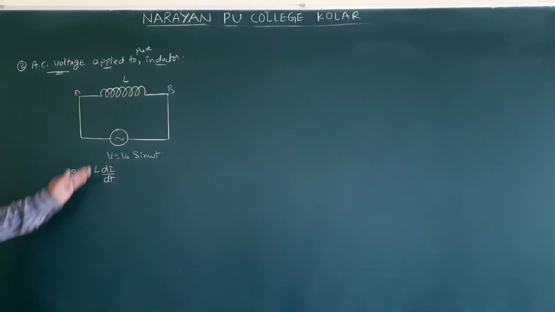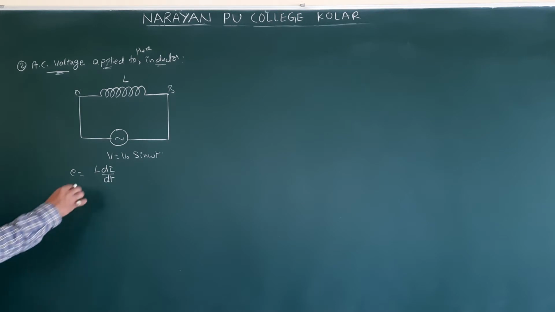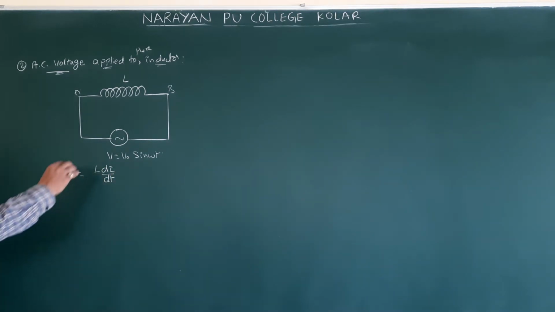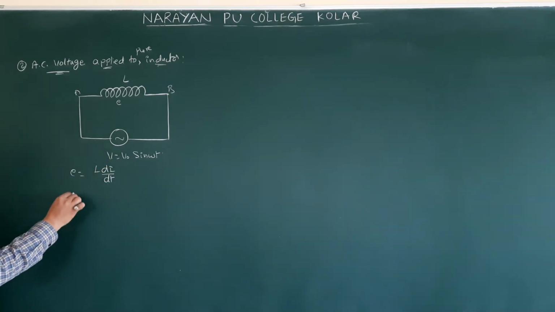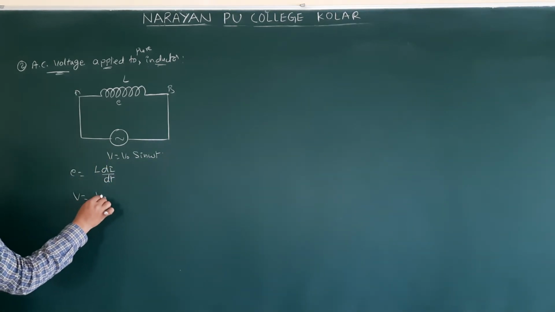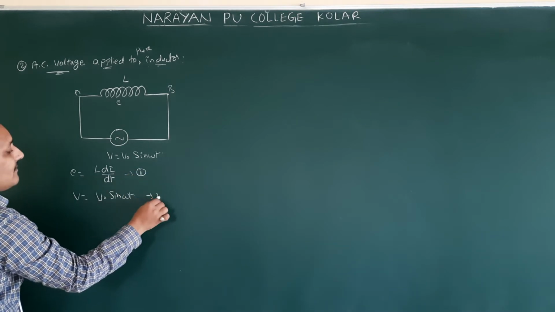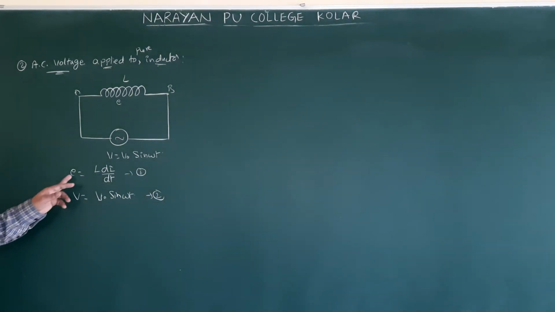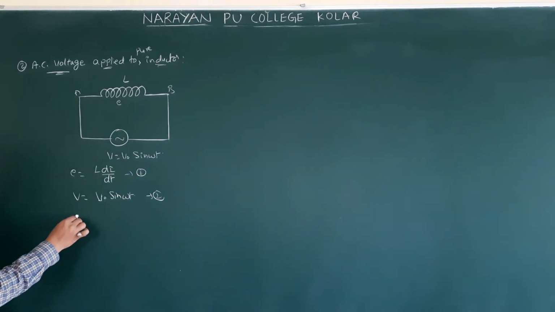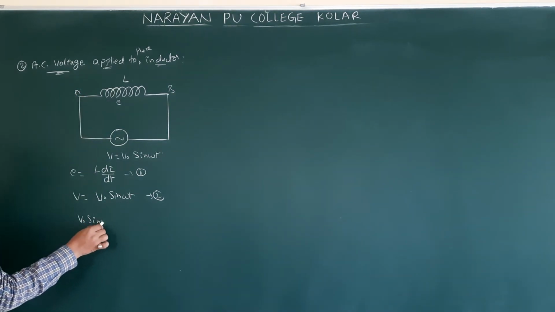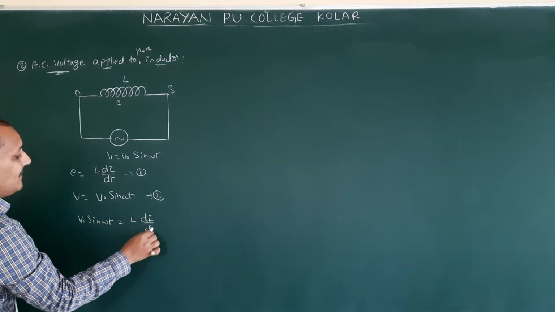The negative sign is nothing but it is going to oppose, which is going to give the cos. E is equal to L di by dt. So this induced EMF developed by this coil is going to be equal to the applied voltage, that is V is equal to V naught sin omega t. That is equation number 1. So E is equal to V because both are connected in parallel. Then V naught sin omega t is equal to L di by dt.